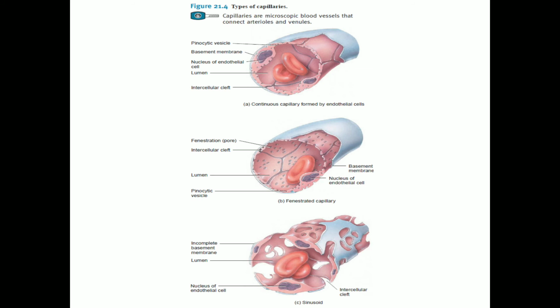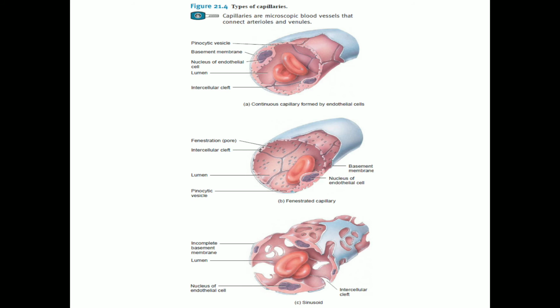The next type of capillary is called the fenestrated capillaries. From the word itself, you can understand that fenestration means pores, or they act as windows. So here the plasma membrane of the endothelial cells have many fenestrations or pores ranging from 70 to 100 nanometers in diameter. They are found in the kidneys, where reabsorption is very essential; we have seen a lot of fenestrations in the glomerular capillaries. They are also found in the villi of the small intestine, the choroid plexus of the ventricles in the brain, and also in the eyes and endocrine glands.